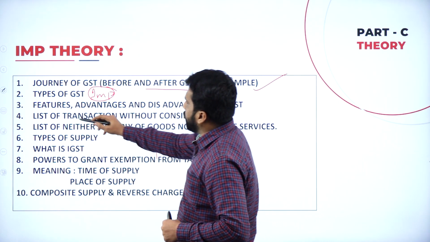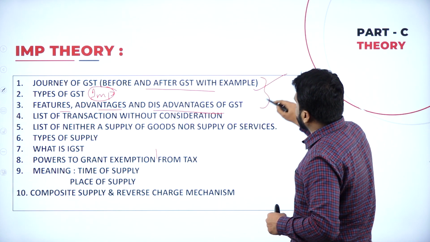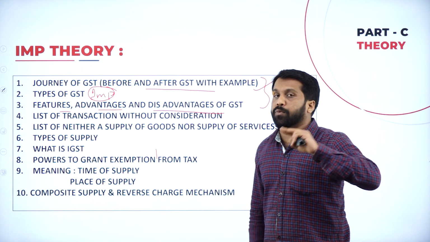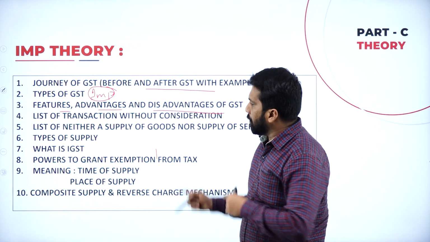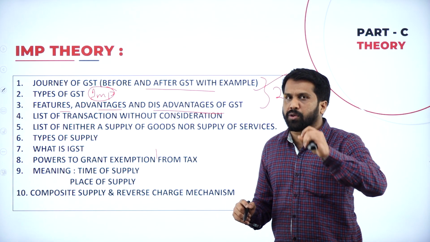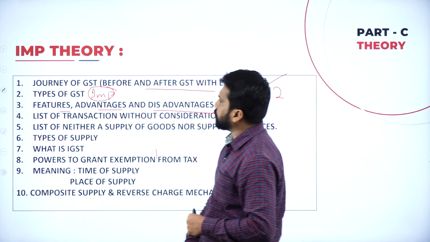Now, features, advantages and disadvantages. See, out of these 3, minimum 2 questions will be there. 1 will come for 10, 1 will come for 15. Whatever theory I am mentioning, everything is there in your notes. Please work out these theories. And